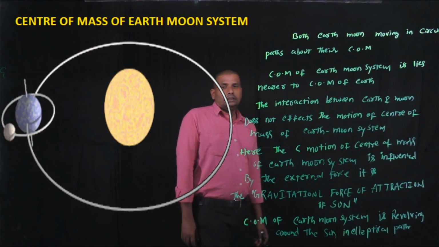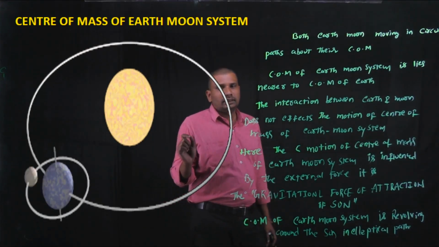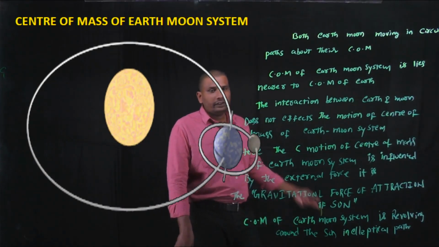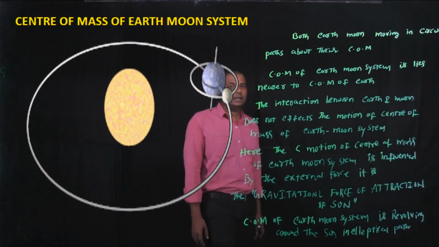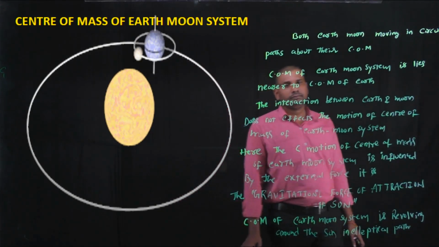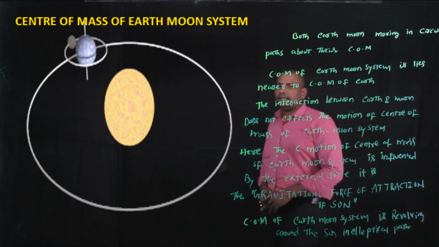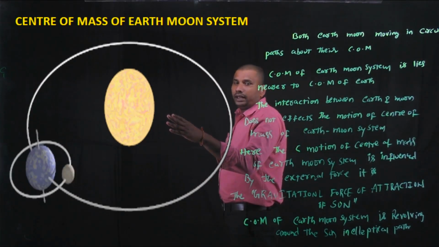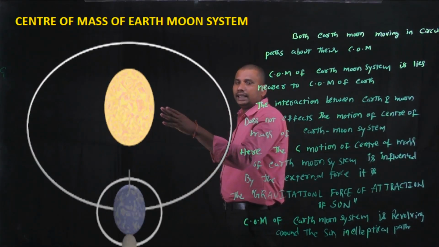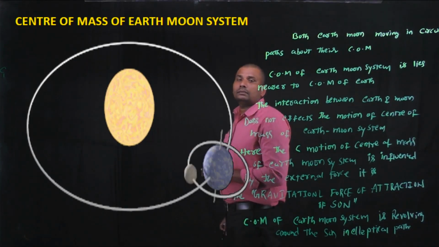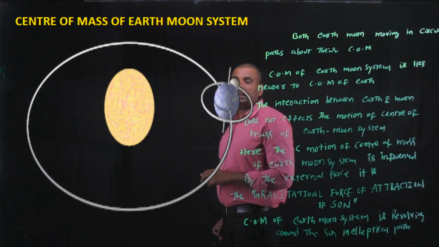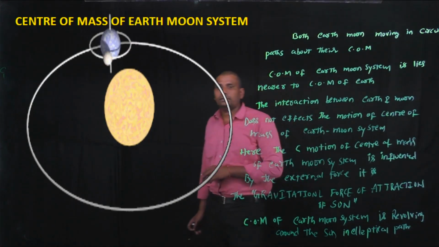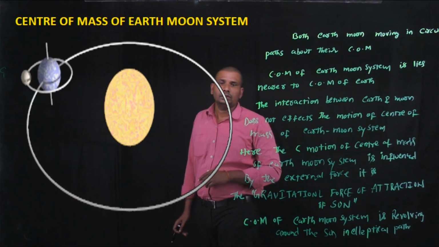Okay, there is also the interaction between the Earth and Moon, but this interaction does not affect the motion of center of mass of the Earth Moon system. Why? Because there is a greater gravitational force of attraction. It acts like an external force on the motion of center of mass of the Earth Moon system, and this external force acts for all the planets in the solar system.